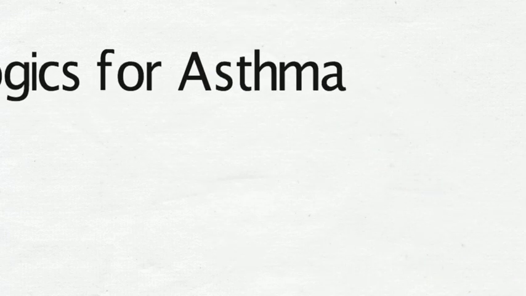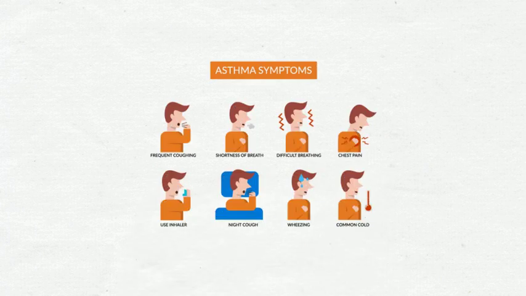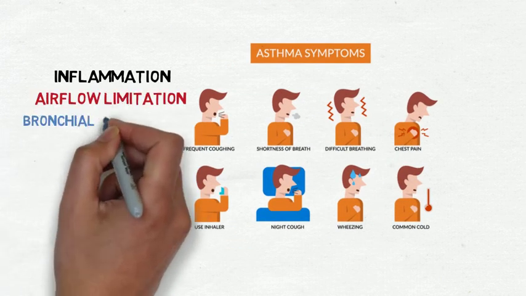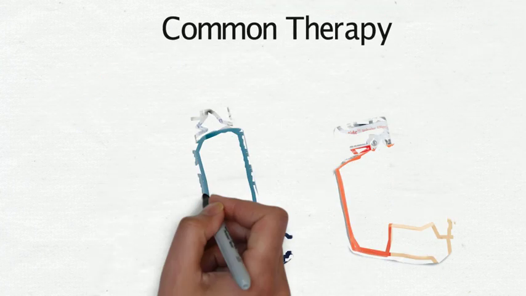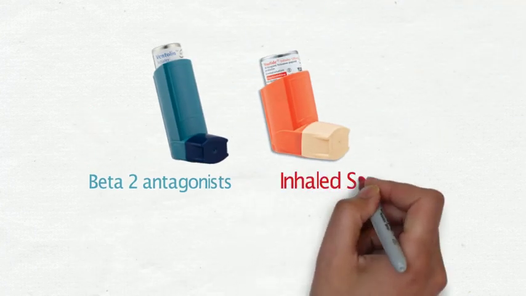Asthma is a chronic disease of the airways distinguished by repetitive incidents of coughing, chest tightness, and wheezing, which is in response to inflammation, airflow limitation, and bronchial constriction to various stimuli. Currently, beta-2 agonists and steroids are commonly used in the prevention and relief of asthmatic patients. There are two classifications of asthma.